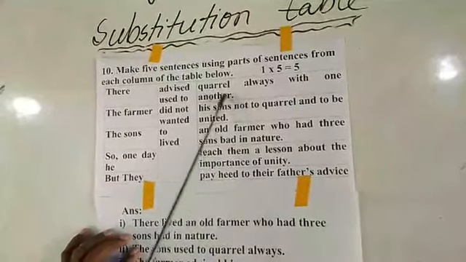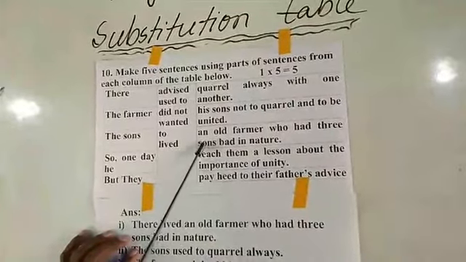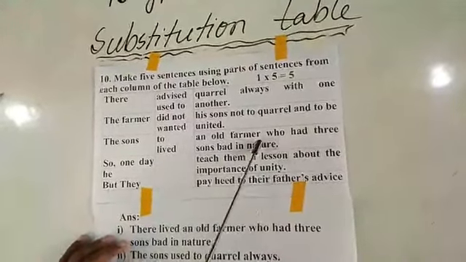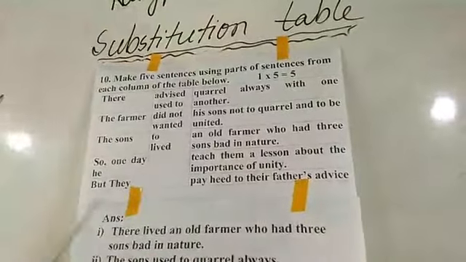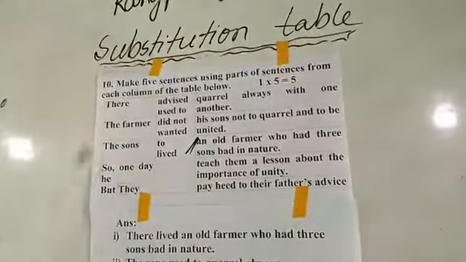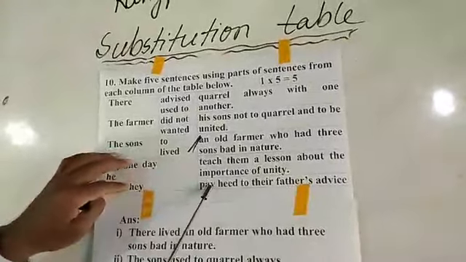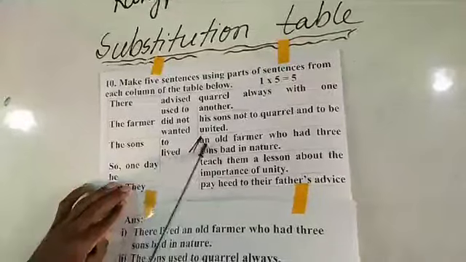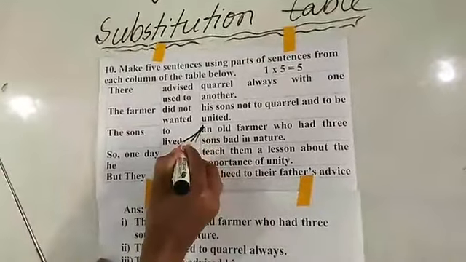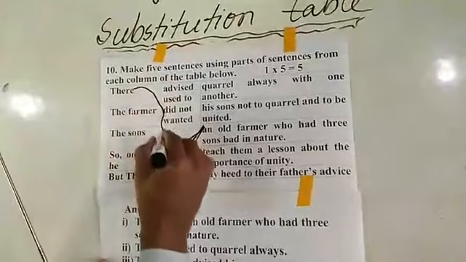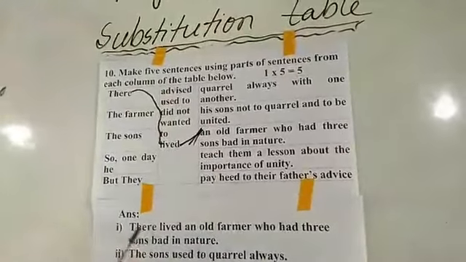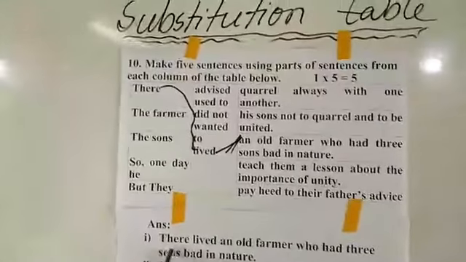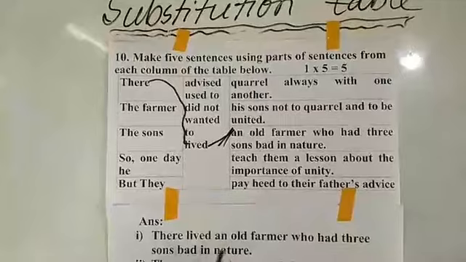If I read in this way, I can understand, an old farmer who had, so if I use this extension first it will be very easy, and then I will match a verb. So lived, and then I can match here, and I know they lived. So here I have written: There lived an old farmer who had 3 sons, bad in nature.